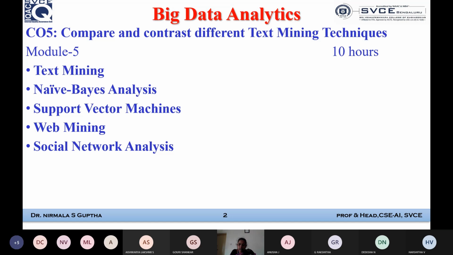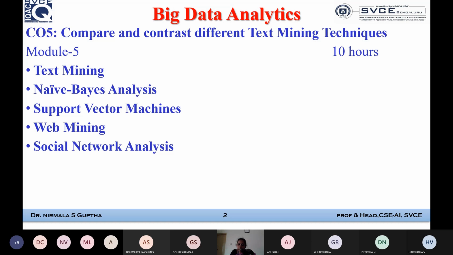It is very important in social media, because we all use Facebook, Instagram, Twitter, LinkedIn, and WhatsApp also. So a lot of text. We type, we chat, right? For that reason, we need to use this particular text mining technique. We are going to deal with this for 2 to 3 classes. So let us see how we can go about it as the first topic, based upon the objective and the 5th outcome we have discussed. We are going to cover it with these topics.